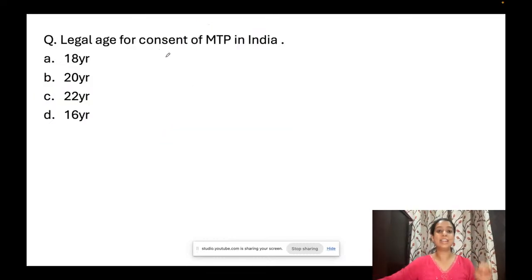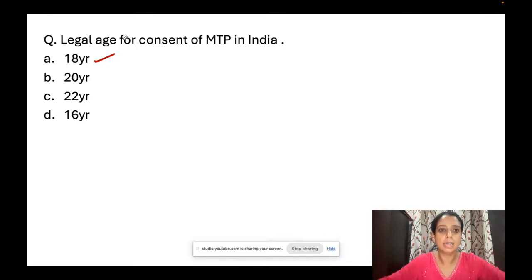Legal age for consent of MTP. So now this is a confusing question. क्या legal age है? ठीक है, for consent. So अगर question यही था, legal age for consent of MTP, it is straightforward. आप consent दे सकते हो only when you are above 18. Below 18 you are a minor, you can't give consent.